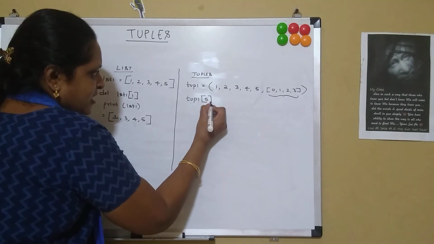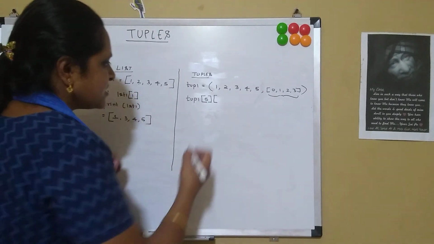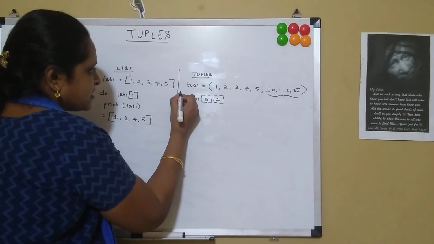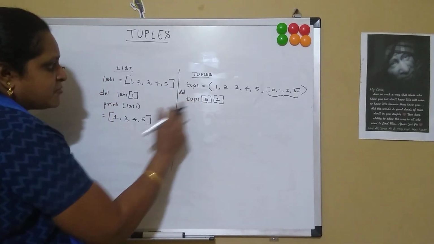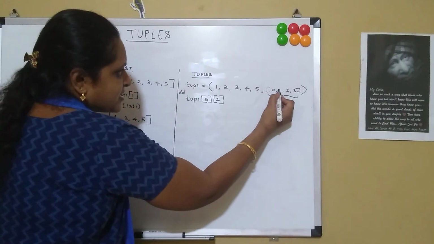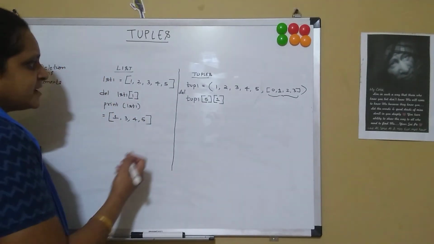So 5, and then within this I want to delete the first index element. If I say del tuple1 of 5 and then 1, then it is number 1. So this particular element will get deleted.